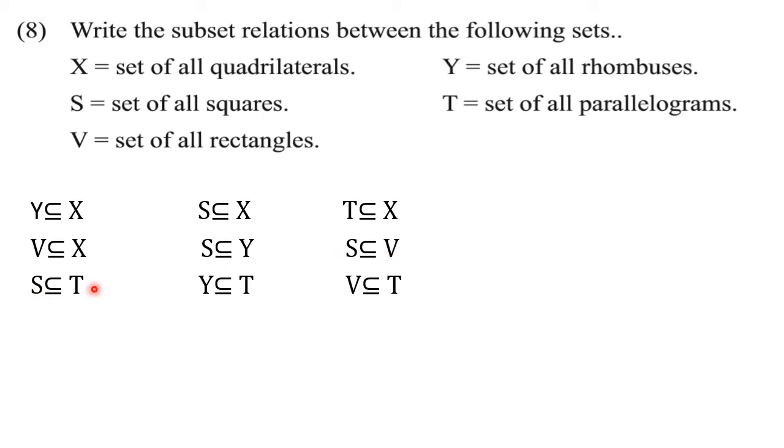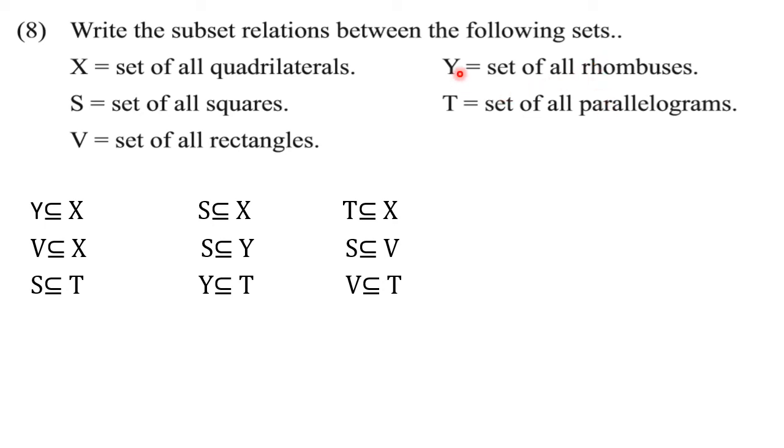Now next is Y is subset of T. See, rhombus and parallelogram. We know that all rhombuses are parallelograms. Oppositely, it is not possible, or parallelograms are not rhombuses. Why? Because parallelograms have opposite sides congruent, but for a rhombus, we need to have all the sides congruent. So all the rhombuses are parallelograms, but all the parallelograms are not rhombuses.